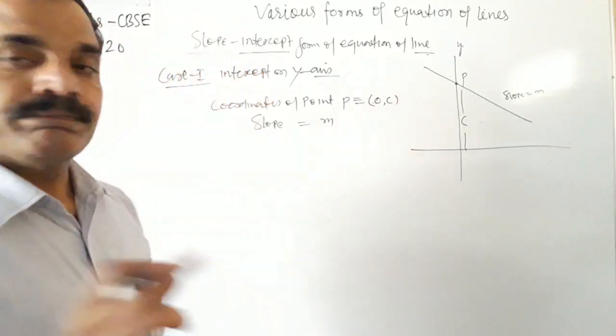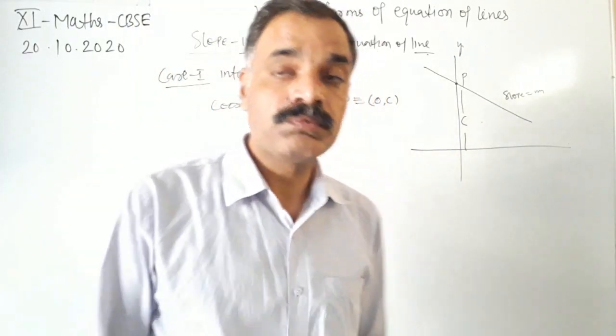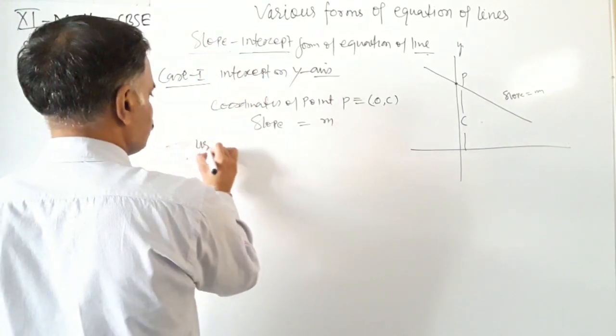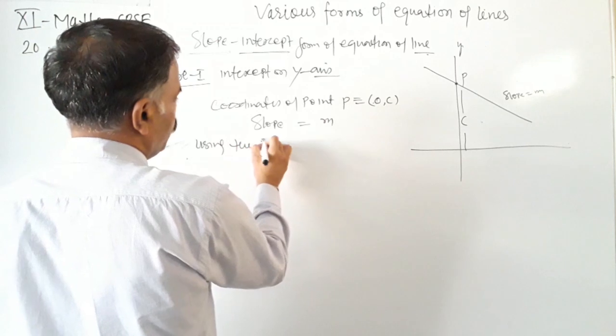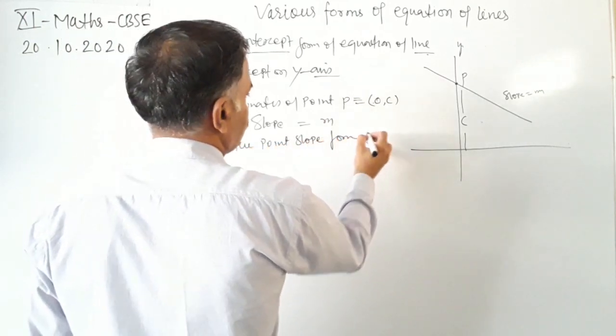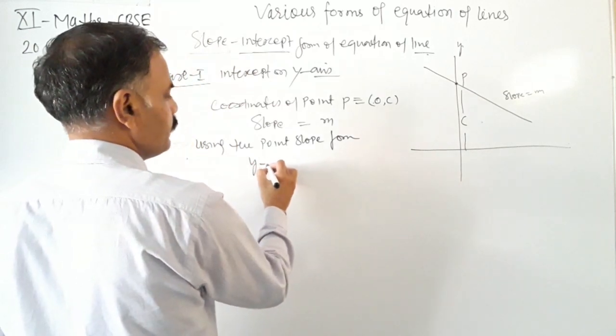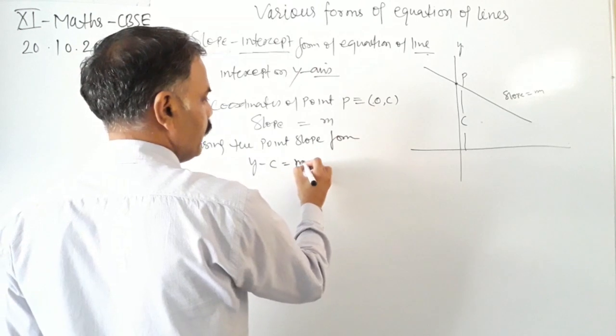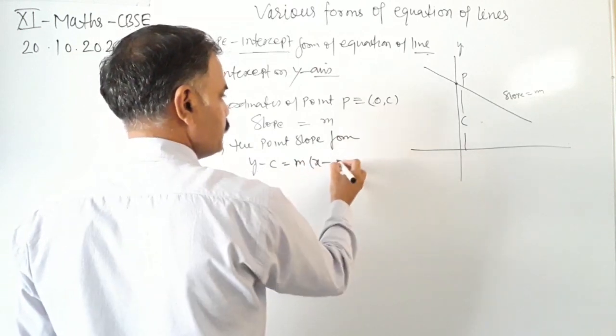Now using the point slope form again to find the equation of the line, y minus y1, that is c, equals m into x minus x1, that is 0.